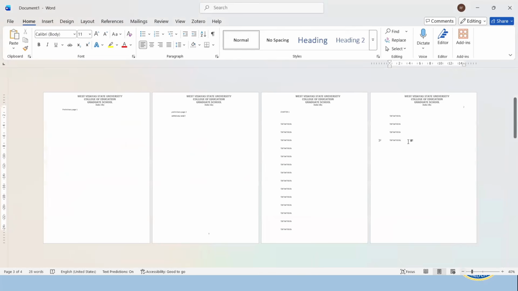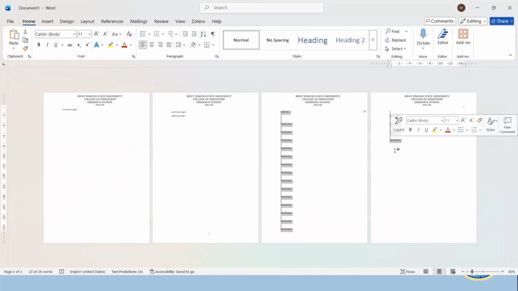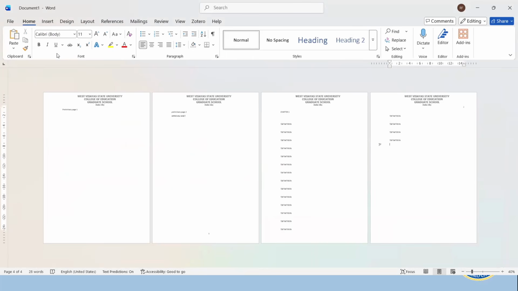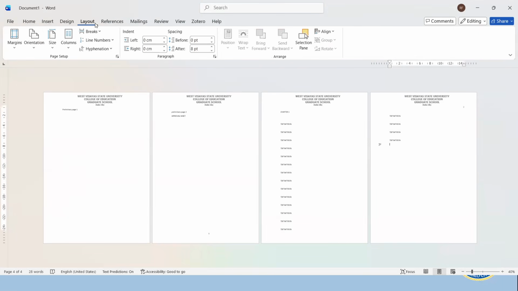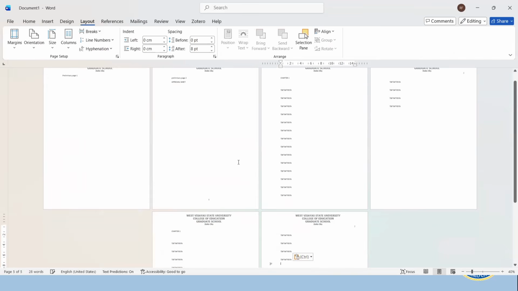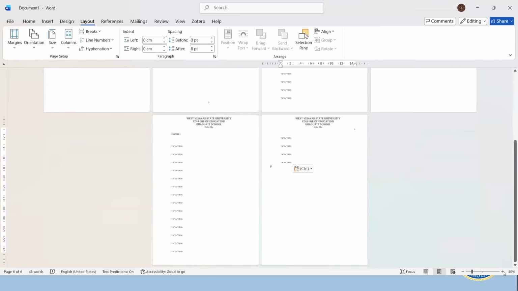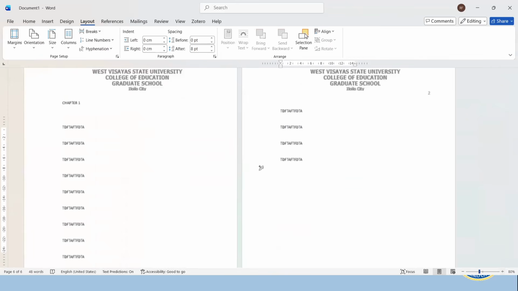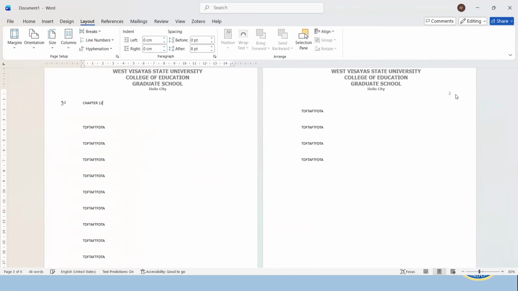Okay, now let's prepare chapter 2. I'll just copy these random text and then go to the last text of the first chapter, and then I'll go to layout. I think everybody now knows the procedure. Go to layout, click breaks, and click next page. And then I'll just paste these random text for now for me to create the second chapter. Now let's zoom in. This should be chapter 2.